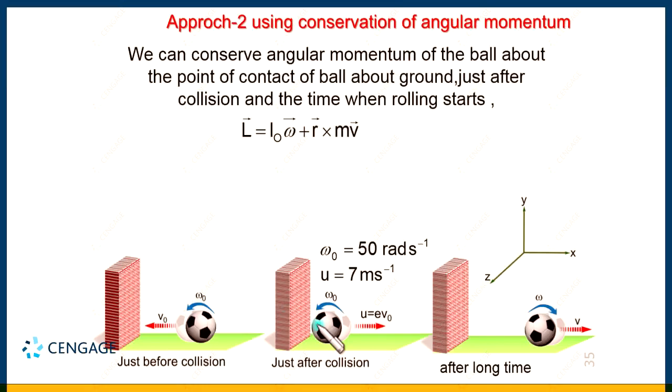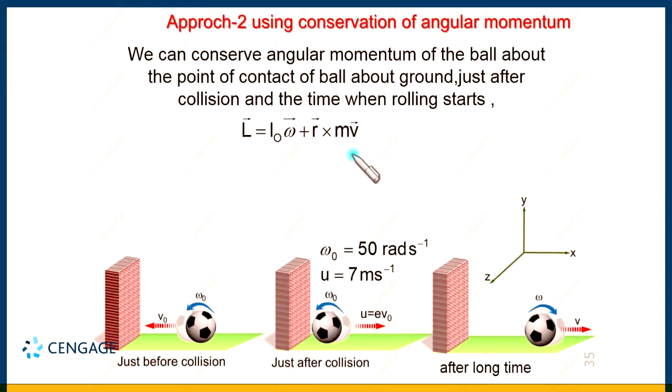If you fold the right hand fingers in the anti-clockwise sense, your thumb will be toward you. That means this omega naught direction is k cap, right? That means this value is I naught multiplied by omega naught multiplied by k cap.